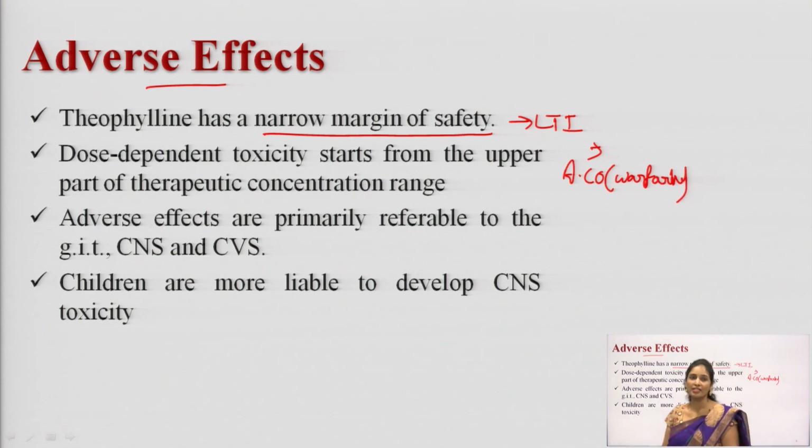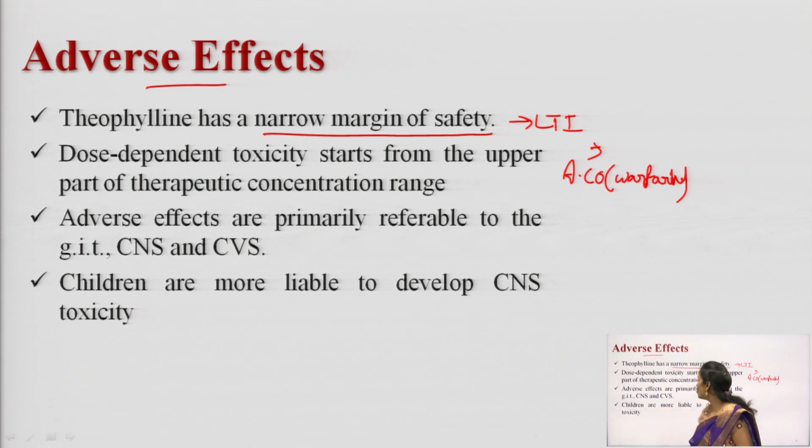Phenytoin and respiratory stimulants also have a narrow therapeutic margin. The drugs fall into two types: low therapeutic index drugs and high therapeutic index drugs.